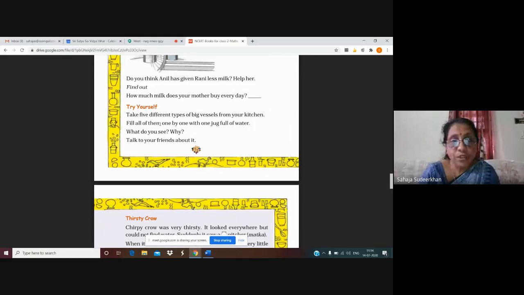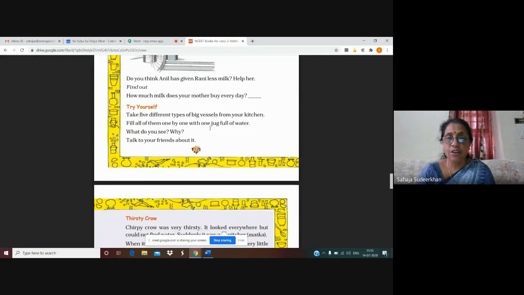So if you have taken one steel pot and one kadai like that, the same quantity of water you have to pour in all 5 vessels. Okay, so you can do it.